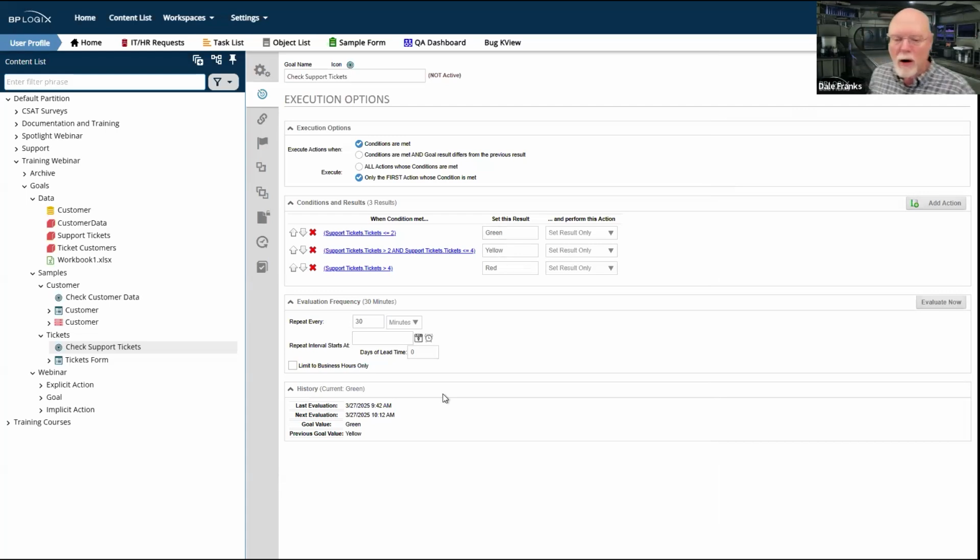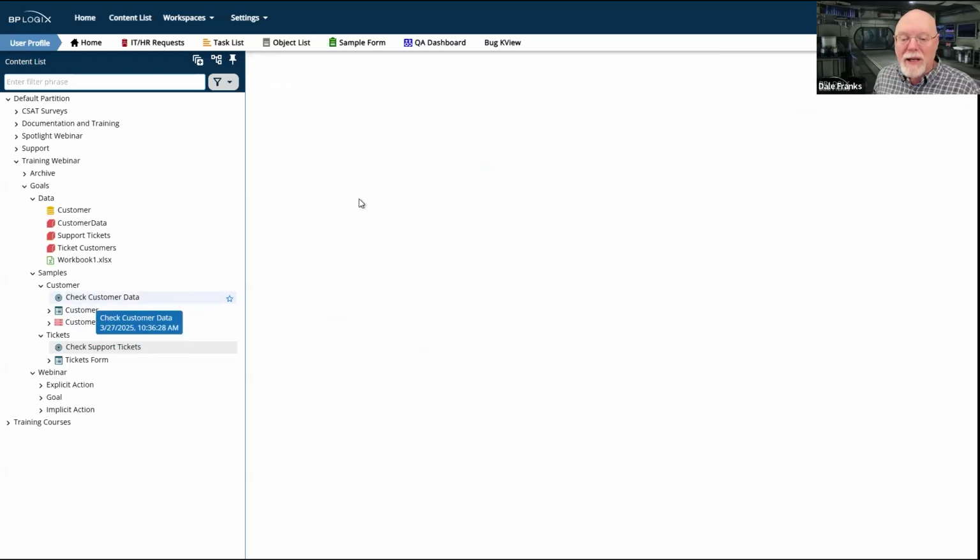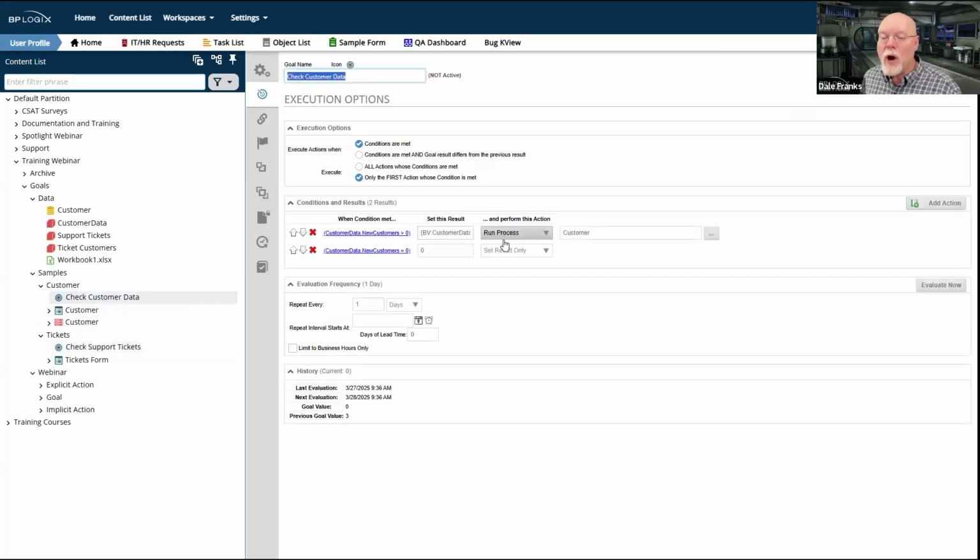That's a judgment call. Now, for explicit actions, you don't really have that worry, because it's the goal itself that is invoking the action.